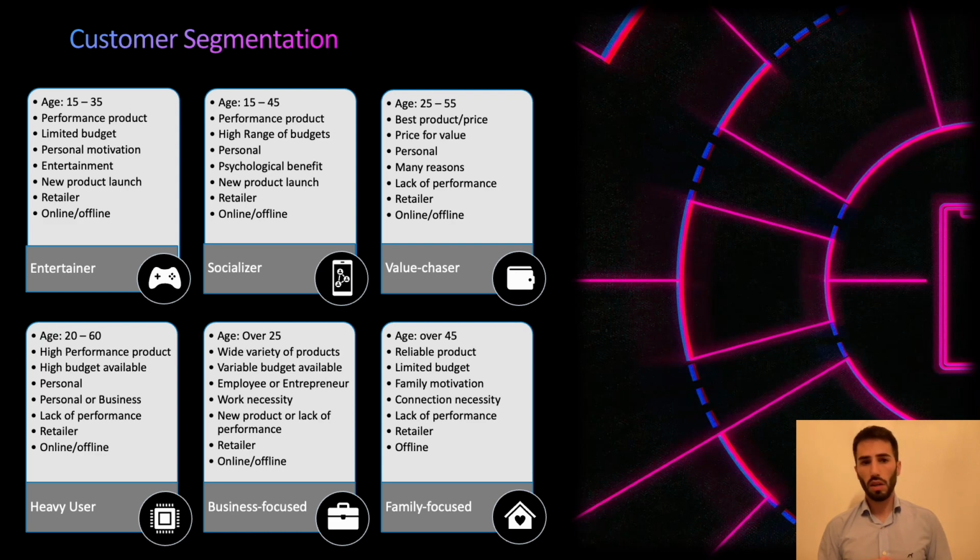The entertainer, which wants a performance product but has a limited budget. The socializer, who also wants a performance product but has a little bit more money to spend on this product. We also have the value chaser, that wants the best product for the best price. The heavy user, that wants the best product but is available to pay more than the value chaser for the product.